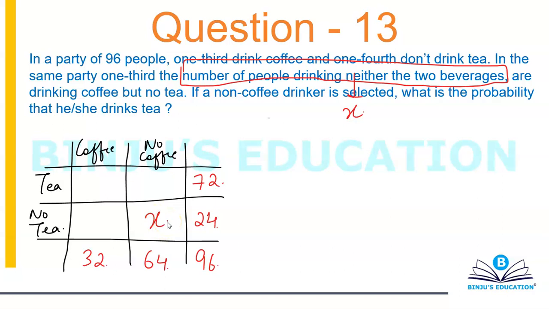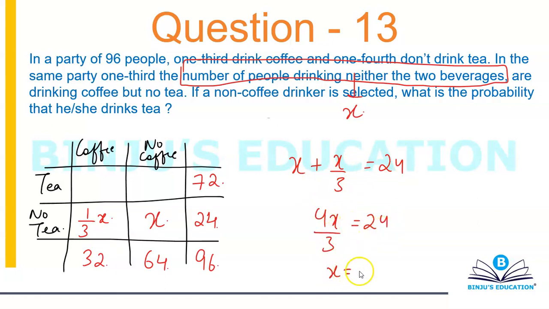So one third x are drinking coffee but no tea. So drinking coffee but no tea will become one third of x. One third the number of people drinking neither of the two beverages are drinking coffee but no tea. So this is one third of it. Alright, fine. So then I have to do x plus x by 3 is 24. 4x by 3 is 24, or x is equal to 18.